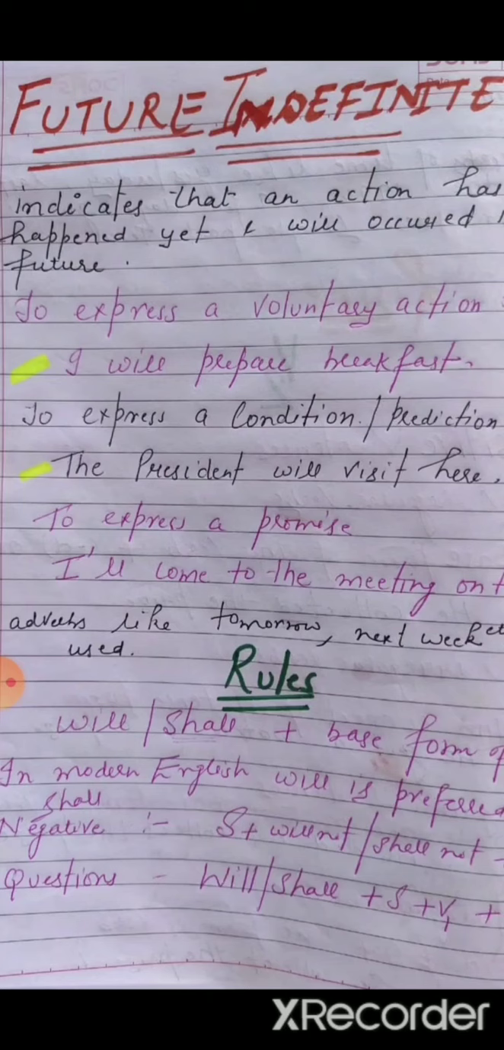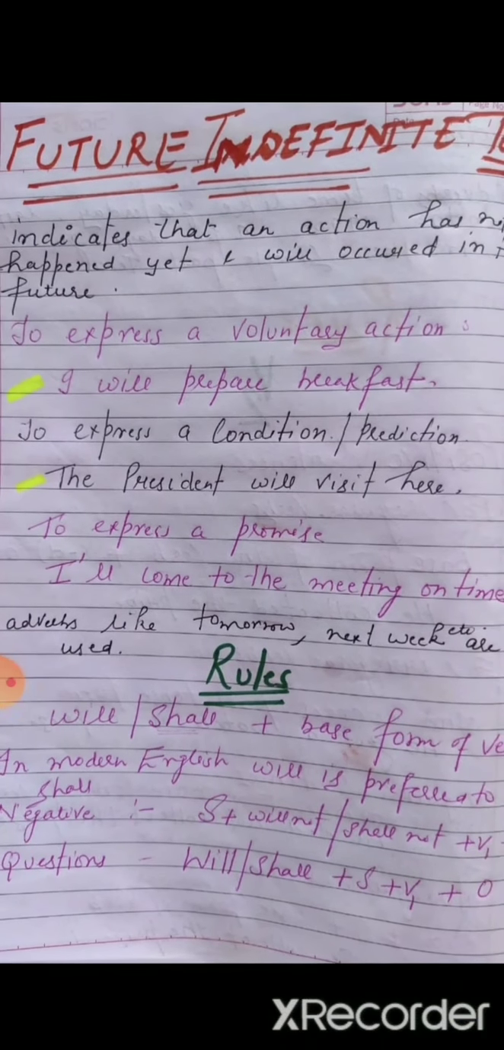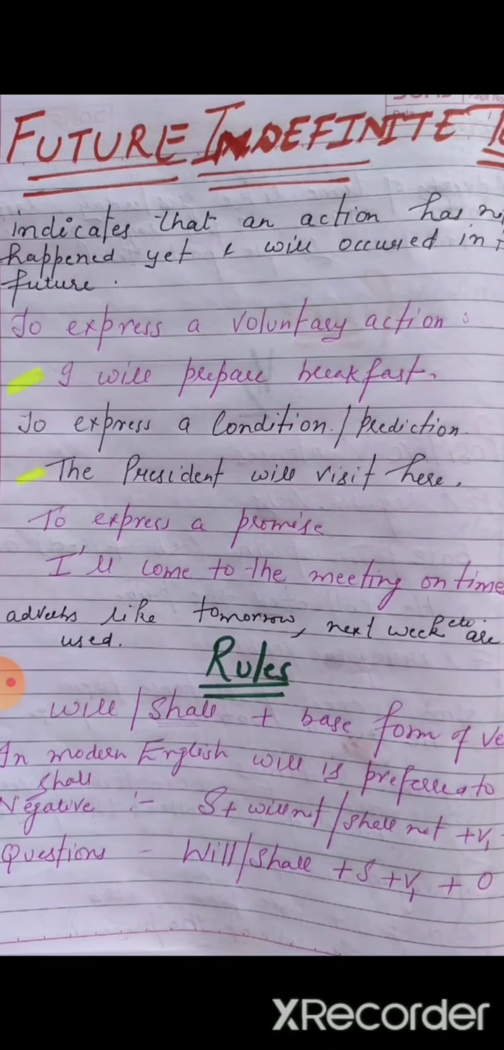Next, to express a condition or a prediction, if I'm telling about any condition or prediction, then I'll use simple future tense or future indefinite tense. The president will visit here. Here the prediction is announced, so I'll use simple future tense.